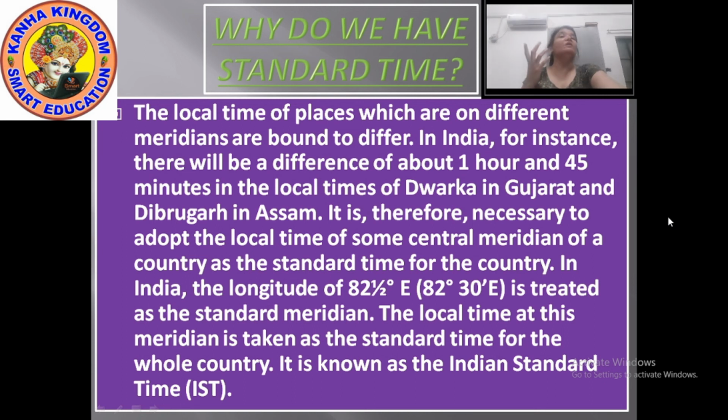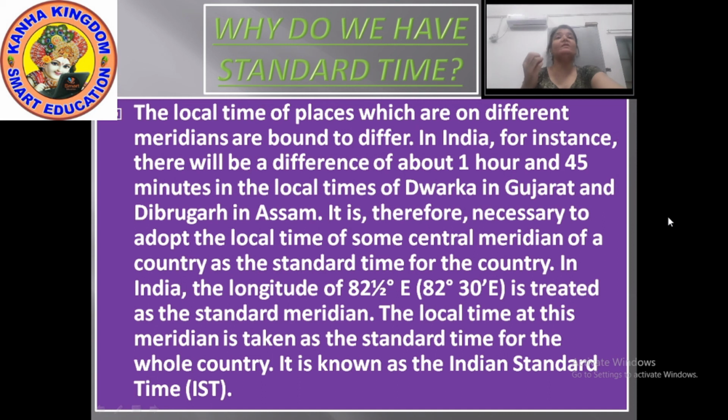Why? Because the places are situated on different meridians, the local timings are different. As you can see in India alone, Dwarka in Gujarat and Dibrugarh in Assam have a time difference of 1 hour and 45 minutes.